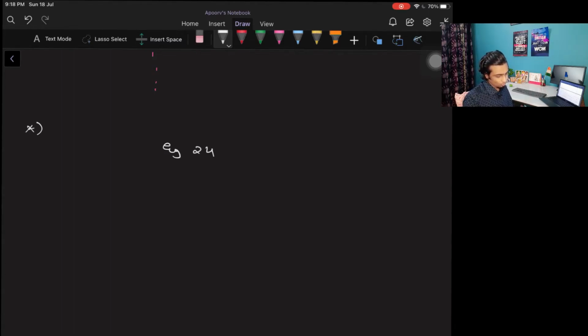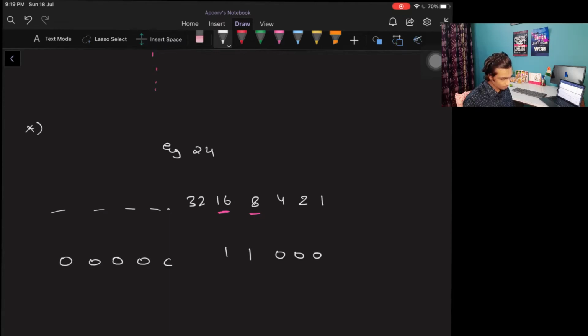The best way to get the binary representation is, see, it comes by practice. If you know that 16 plus 8 is 24, then you can directly do it. Otherwise, generally what you do is you just write 1, 2, 4, 8, 16, 32, and so forth. So you know that 16 plus 8 is 24, so you just write 1, 1 over here, and the rest of all the bits would be 0. Let's say it is a 32-bit integer. So this is the binary representation of 24.